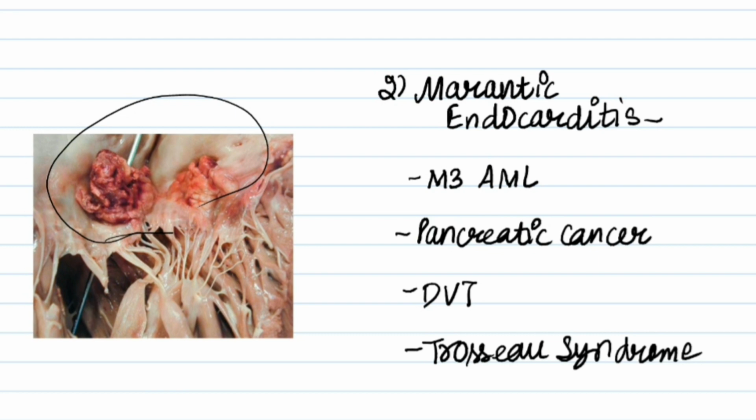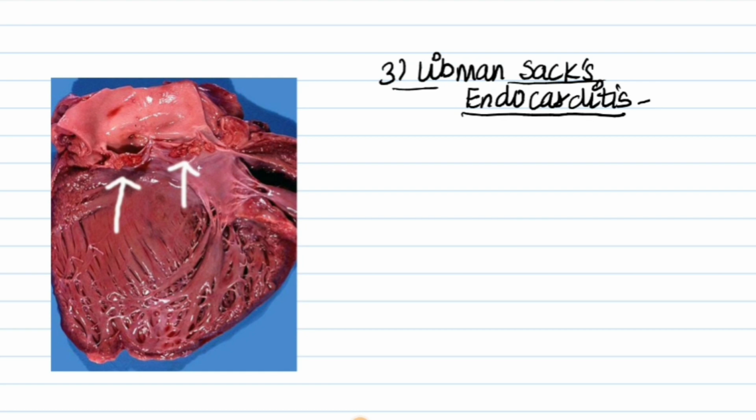Next condition is Libman-Sacks endocarditis. Libman-Sacks endocarditis, you can see the deposition on the heart walls, is a type of sterile non-bacterial thrombotic endocarditis which is secondary to inflammation. Deposition is medium sized, flat and verrucous with an irregular surface, and its site is on the surface of cusps in the pocket of the walls.